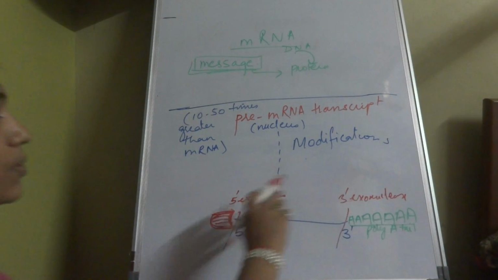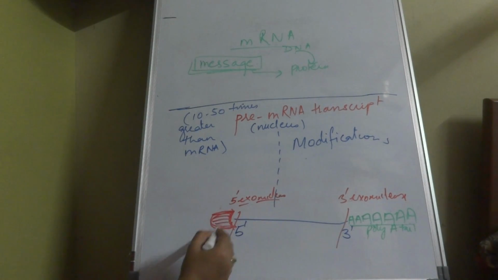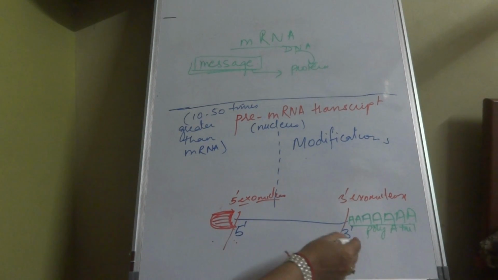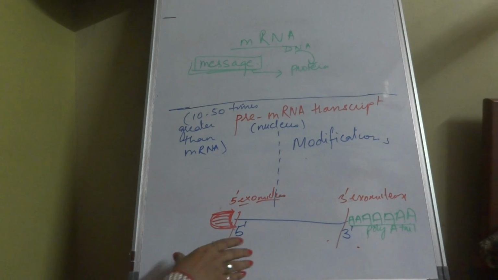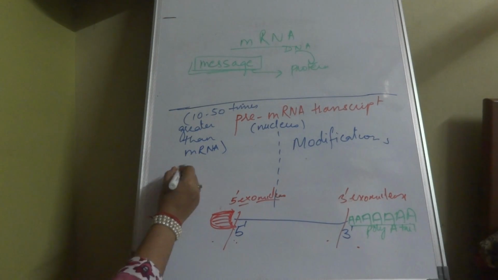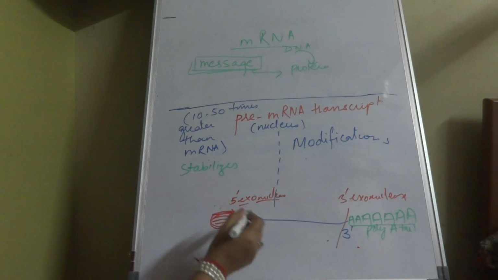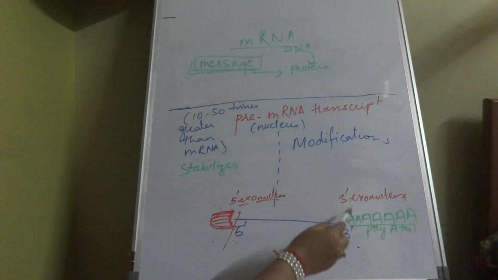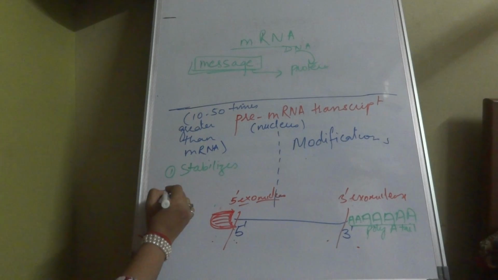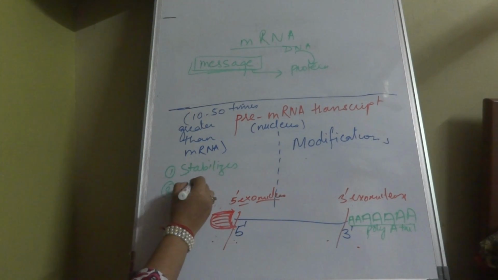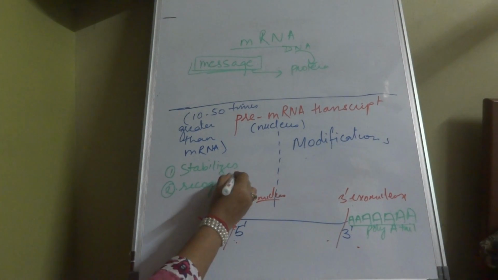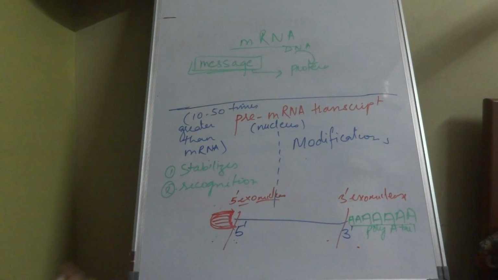Okay, the nucleus is breaking, exo means outside, so these enzymes cannot act on this and therefore the structure of the mRNA is protected. So one thing is that it protects and stabilizes, respectively against 5' exonucleases at the 5' end and 3' exonucleases at the 3' end. First is this, and second is recognition of the 5' end because a cap is present.